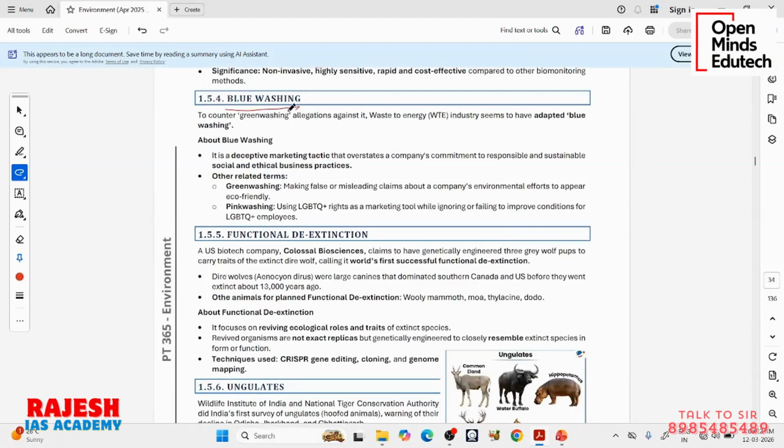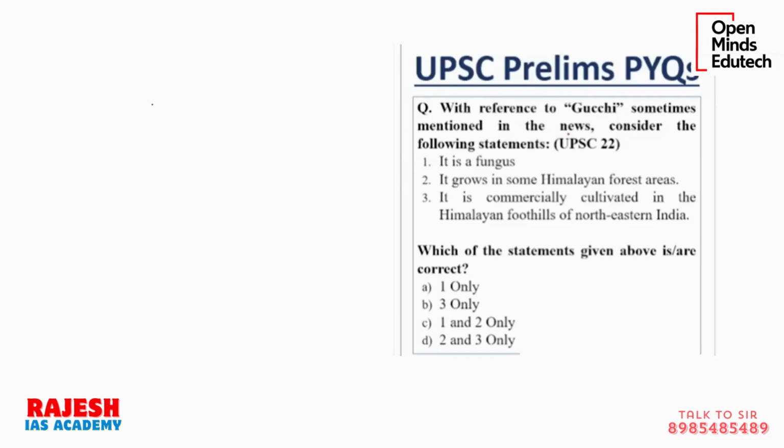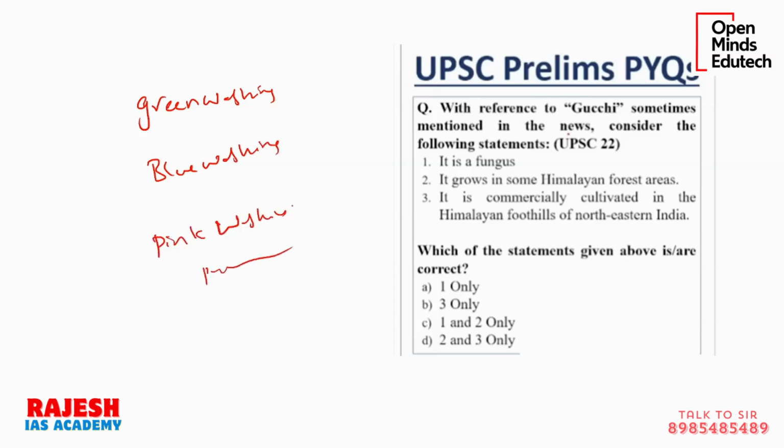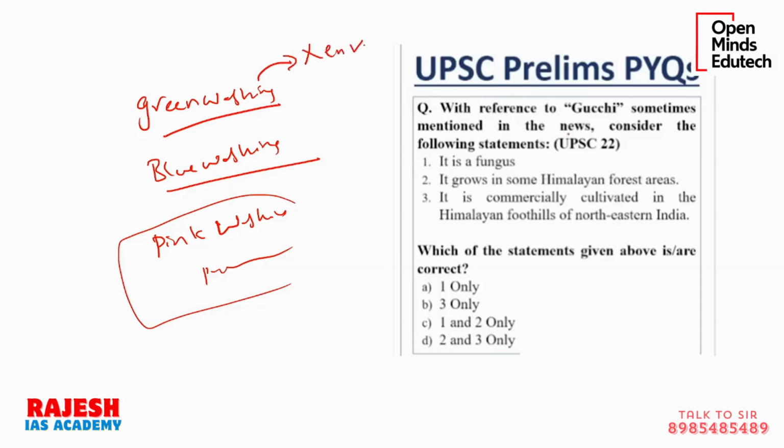See, there are some terms like green washing, blue washing, pink washing, purple washing. So you will see many terms. Okay, please Google all of them. Let me just limit myself to blue washing. So what is green washing? Green washing means something that is not environmental friendly but being projected as environmental friendly.